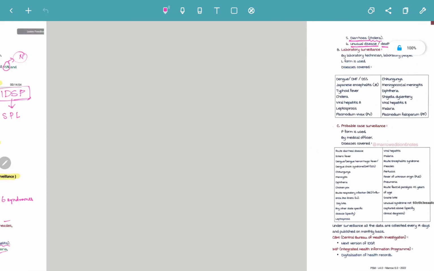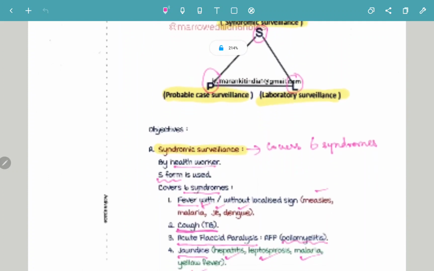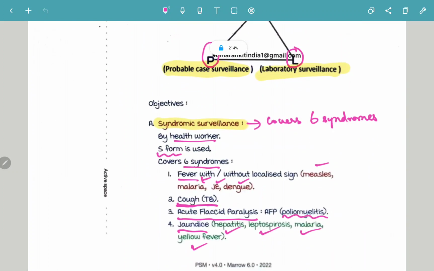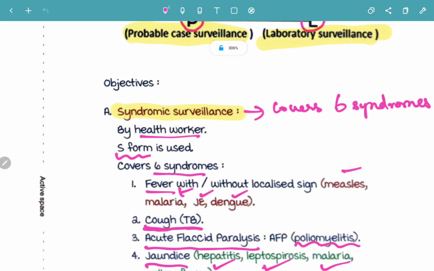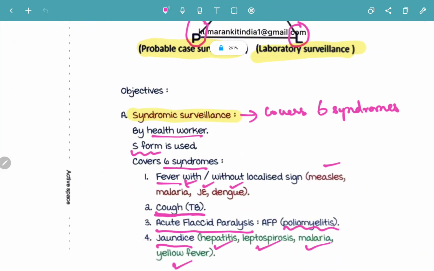So let me revise syndromic surveillance. It is done by the health worker and uses the S form. It is known as syndromic surveillance because it covers 6 syndromes. The first is fever with or without any sign, which can be due to malaria, measles, Japanese encephalitis or dengue. The second is cough, to rule out TB.